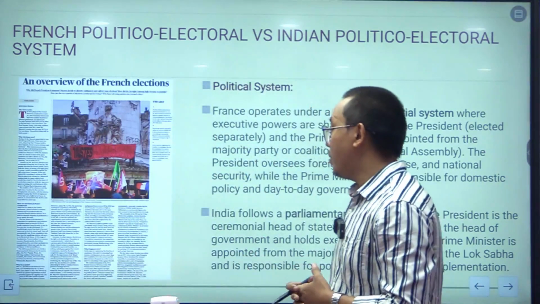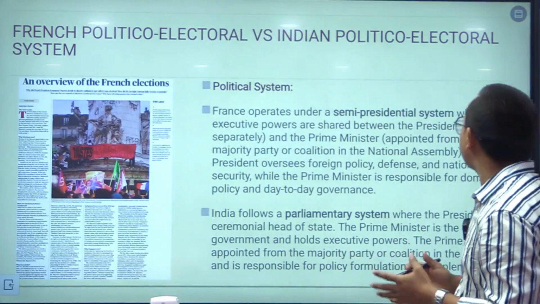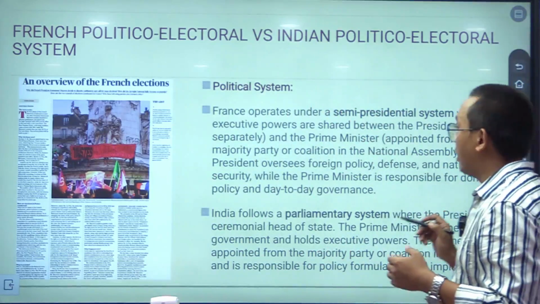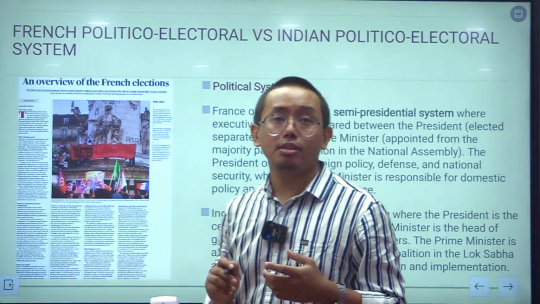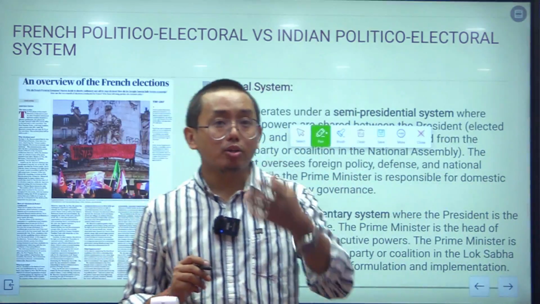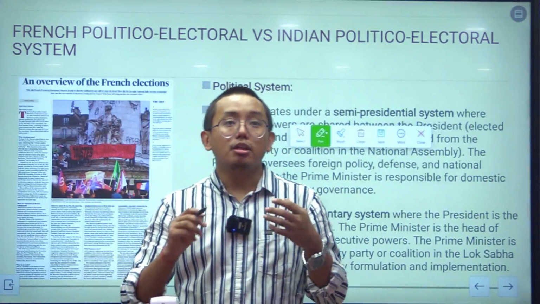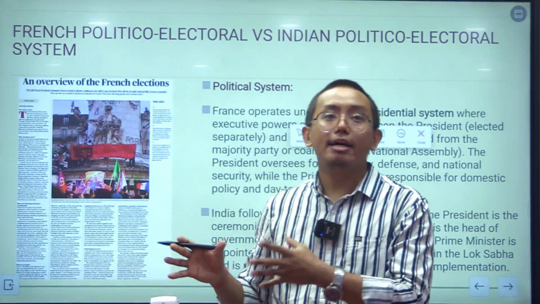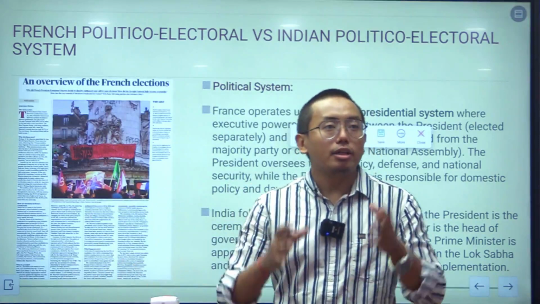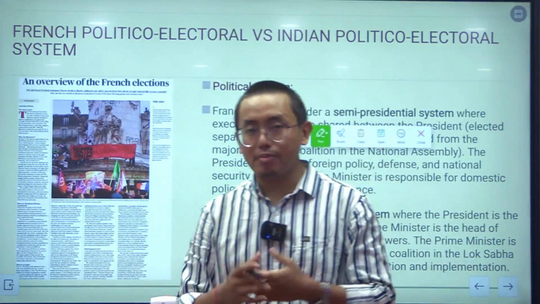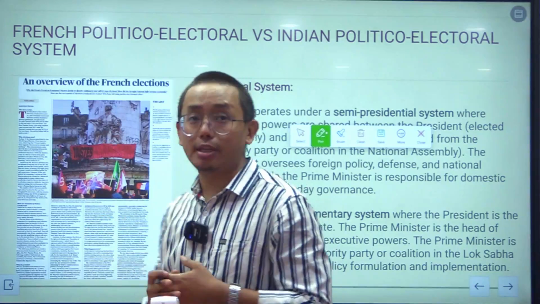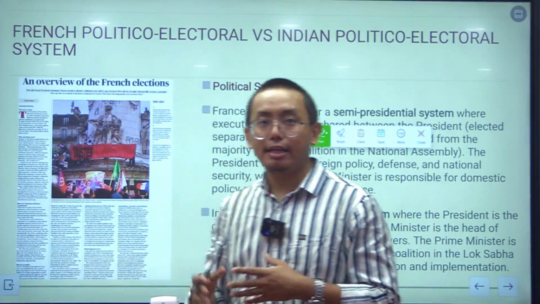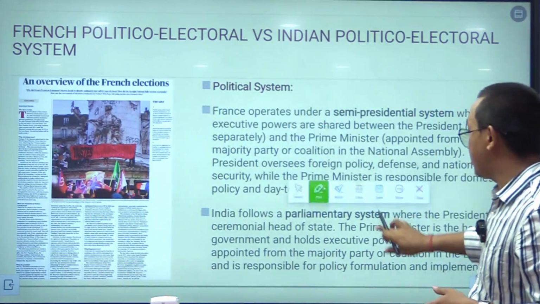So, UPSC in the past years had asked questions from various topics. For instance, in UPSC Mains 2017, a comparison of the presidential election between India and the US was asked. Similarly, a question can be asked about the comparison of the electoral processes in France and India. For this reason, this topic becomes important.